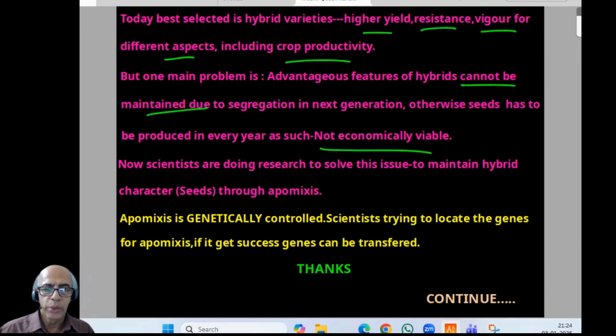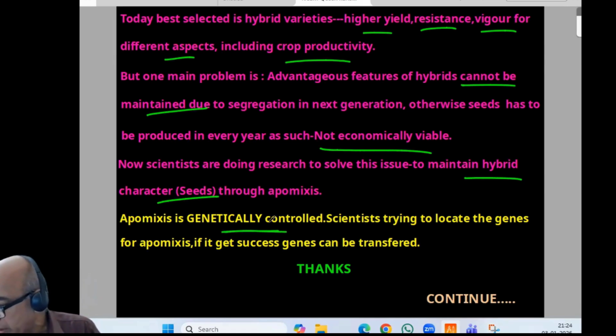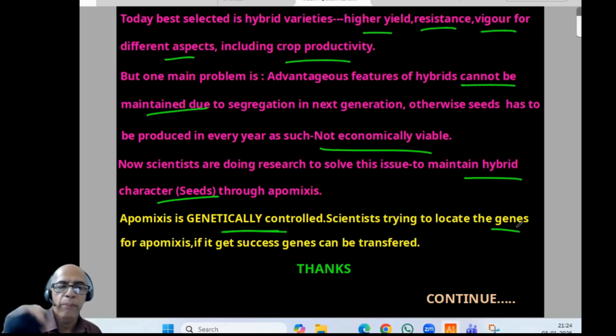So now scientists are doing research to solve this issue, that is, to maintain hybrid character in seeds through apomixis. Apomixis is genetically controlled, important. Scientists are trying to locate the genes for apomixis. If they succeed, the genes can be transferred. With this, this page is over, and this chapter is getting over.